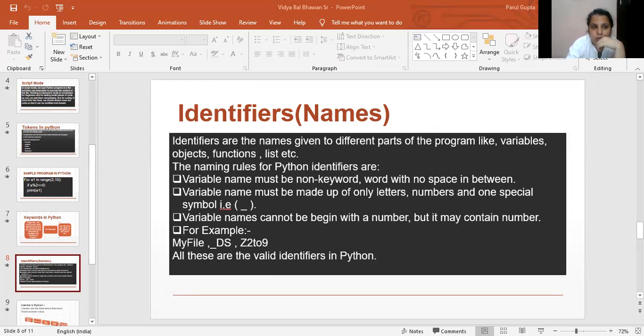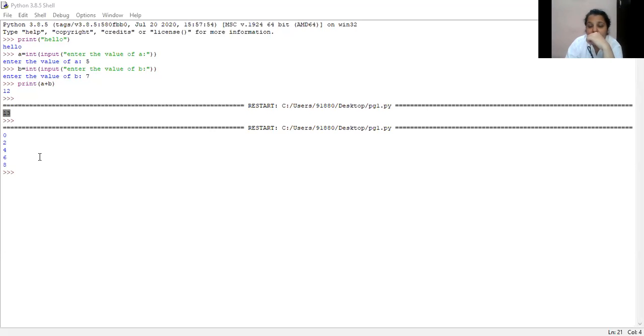Then I'm giving if a percent 2 double equal to 0 colon, then print a. Okay, so this is a sample program I've written here. Now I need to save. This has been already saved. Now I'm going to show you the output screen. As you can see here, the numbers divisible by 2, that is 2, 4, 6, 8, have been printed here. So this is the sample program in Python programming.